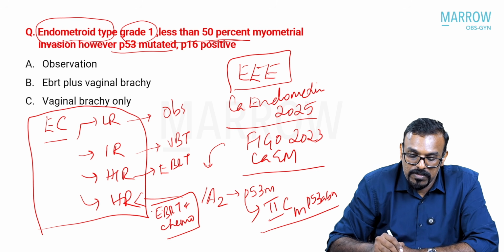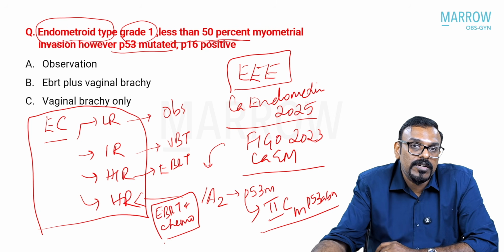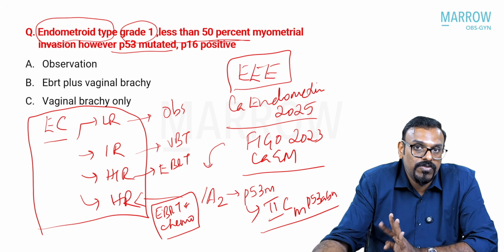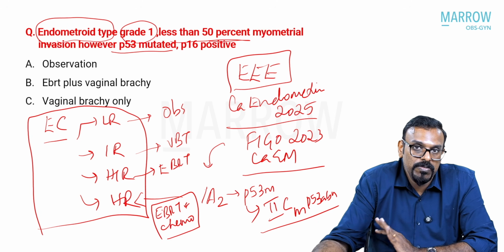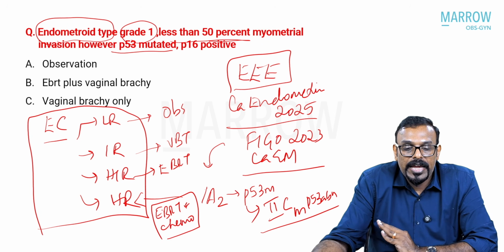We didn't have an option like that in the above-mentioned options. So if there is an option for chemotherapy along with that, that would be the preferred regimen, as this comes under the higher-risk population.